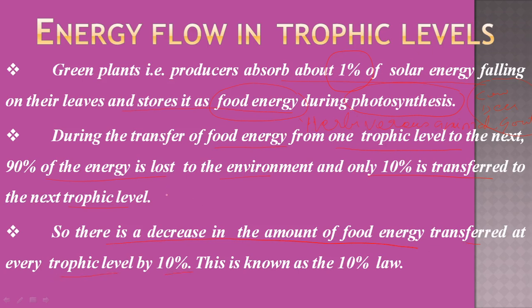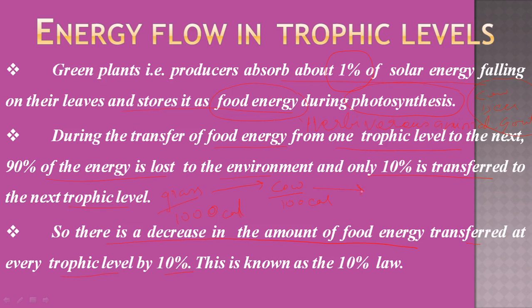That means, let's suppose grass containing 1,000 calories of energy. This grass is eaten by a cow. Now how much energy is transferred? Only 10%. That means the cow gets only 100 calories of energy.